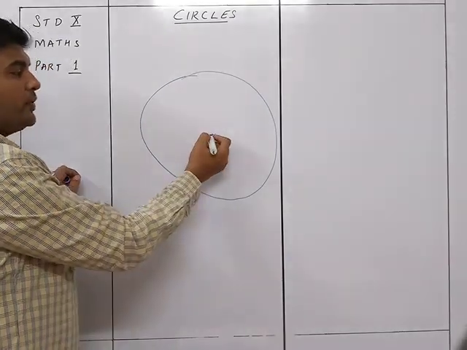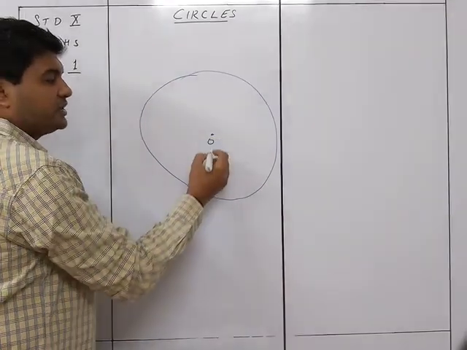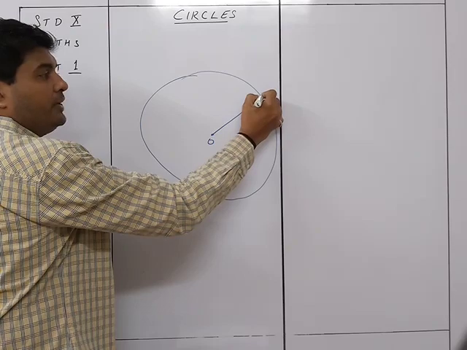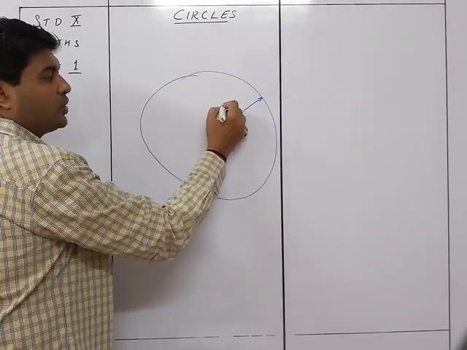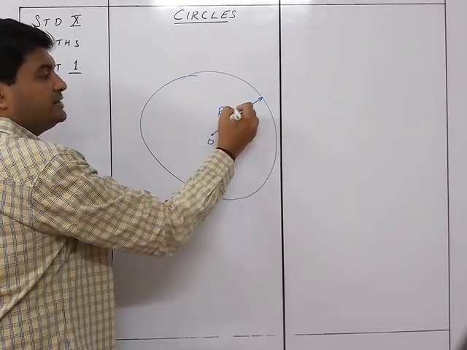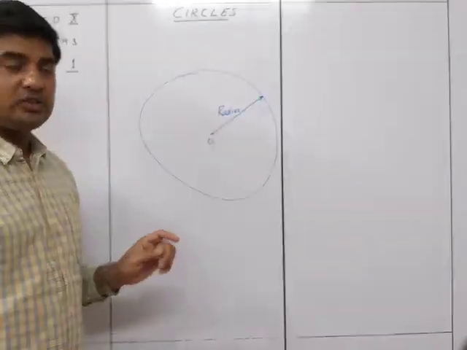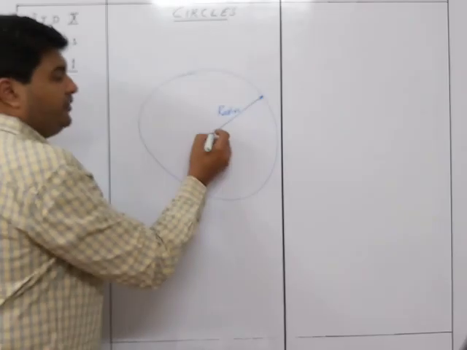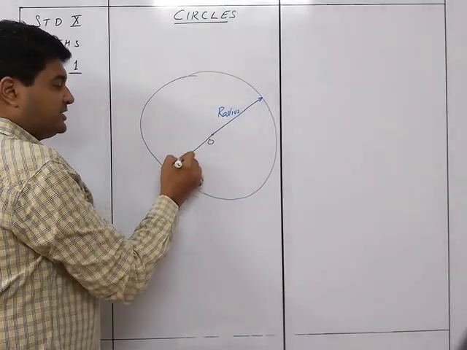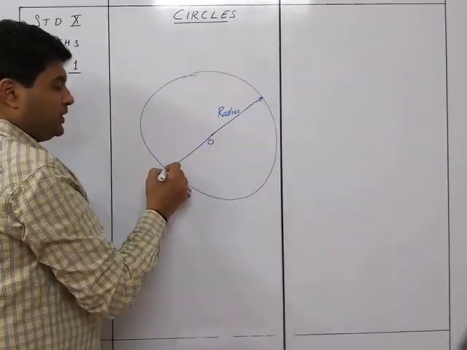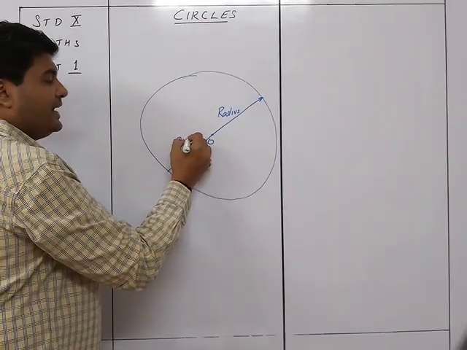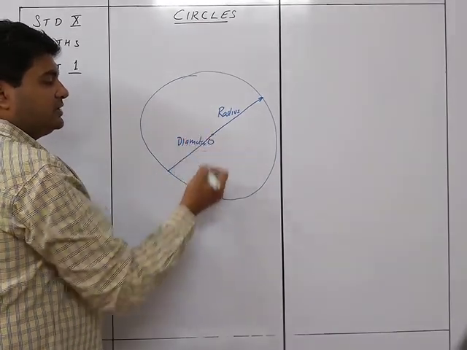That particular point is called the center of the circle, and the distance from that point to the points on the circle is called the radius. If you extend this radius in such a way that it's a straight line touching two points on the circle, then it is called the diameter.